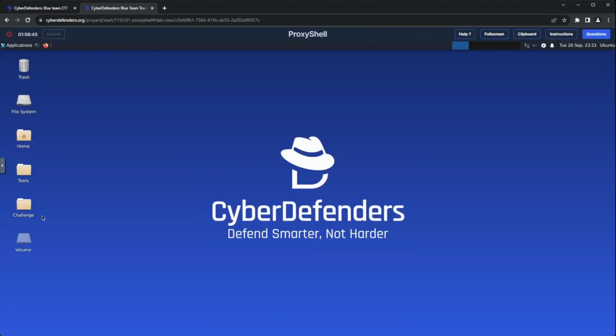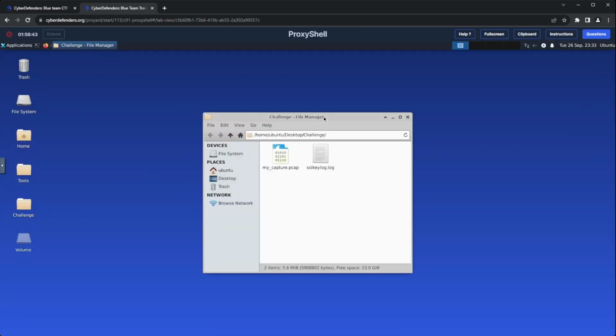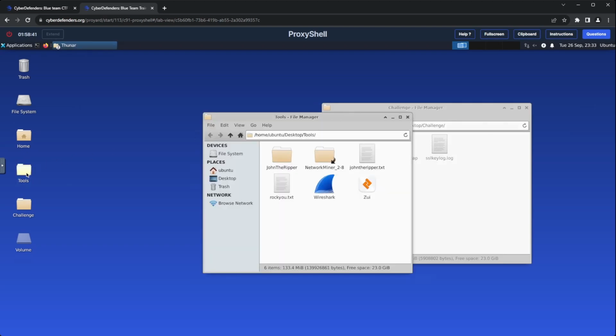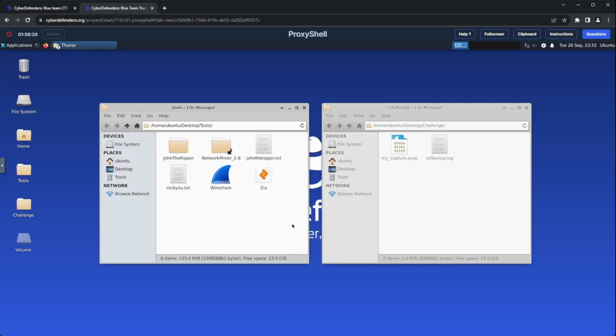Now that the lab has booted up, let's check what we have. In the challenge folder, we have two files, a PCAP file and an SSL keylog, which contains the TLS session keys. Then, going into the tools directory, we can see Wireshark, Zui, which was formerly known as Brim, which is a graphical interface for exploring data. We also have NetworkMiner, John, and RockYou. The presence of John and RockYou suggests we may need to crack a password later on.